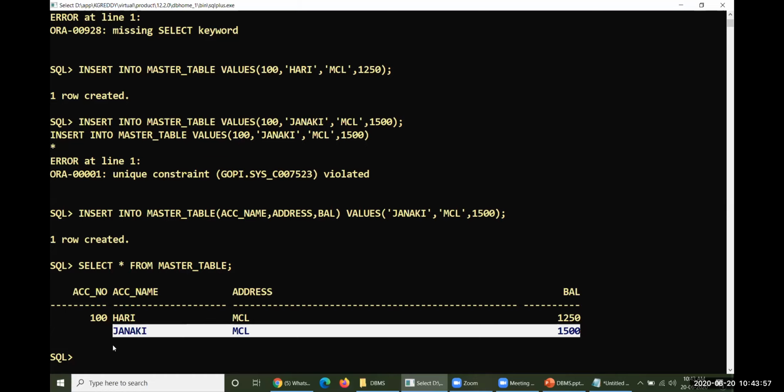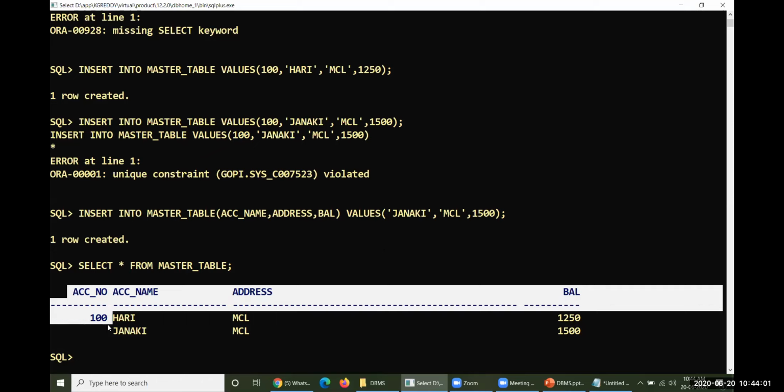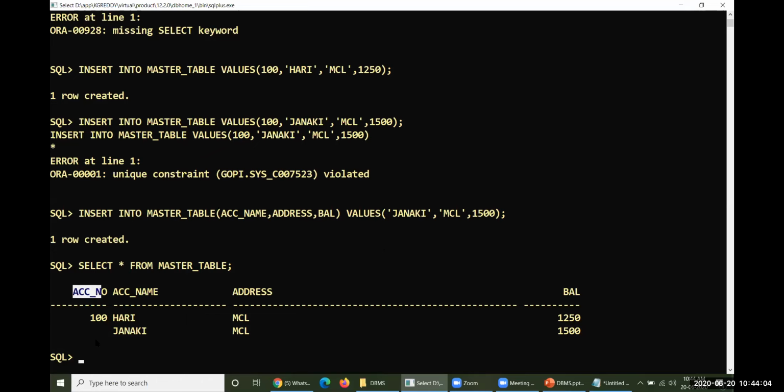The second point is, if you are trying to enter any value in a unique enforced column, you may enter a particular value or you may not enter any particular value. You may enter some data or you may enter a null value. Both will be allowed here. If you want to enter some data, that data must not be equal to the previous row's value. Previously we have 100 with us. If you introduce one more item here, it must not be equal to 100. It must be other than 100.